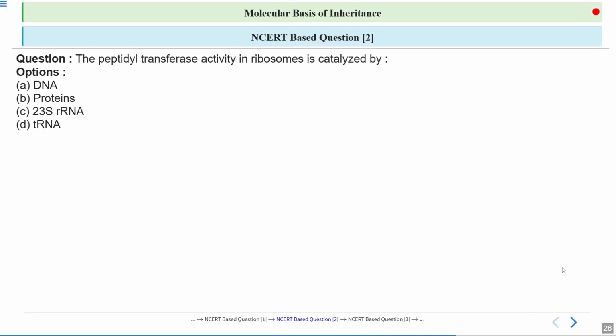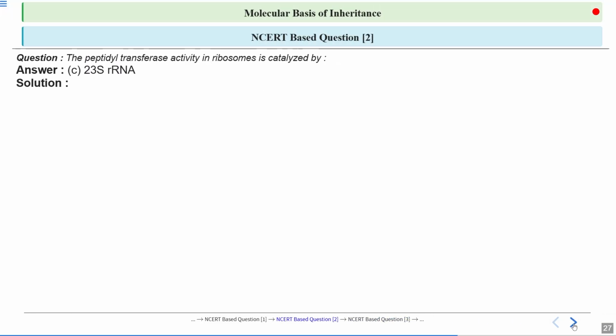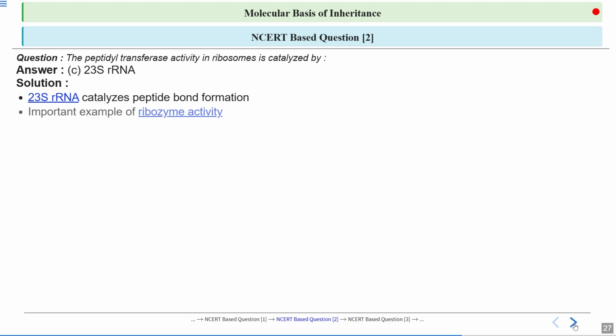The next question says, the peptidyl transferase activity in the ribosome is catalyzed by? Is it catalyzed by DNA, by protein, by 23S rRNA, or by tRNA, that is transfer RNA? And rRNA is ribosomal RNA. Let's see the answer. The answer is 23S rRNA. So what does 23S rRNA do? It catalyzes the peptide bond formation.